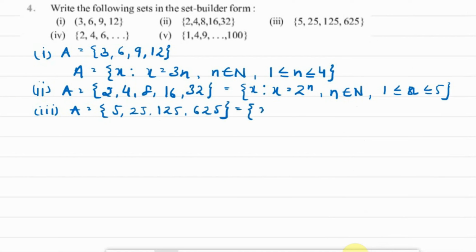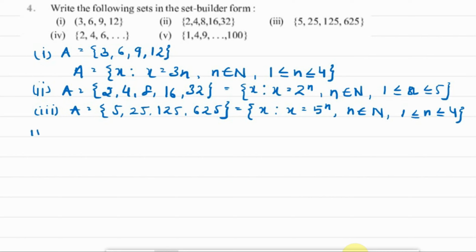So again this can be written as x such that x is equal to 5 to the power n. Again n belongs to the natural numbers because 5 raised to the power 1 will give you 5. So n is beginning from 1. Also the range will be n lies between 1 to 4. How 1 to 4? Because 5 to the power 1 will give you 5, 5 to the power 2 will give you 25, 5 to the power 3 will give you 125, 5 to the power 4 will give you 625. So this is the set builder form for part 3.